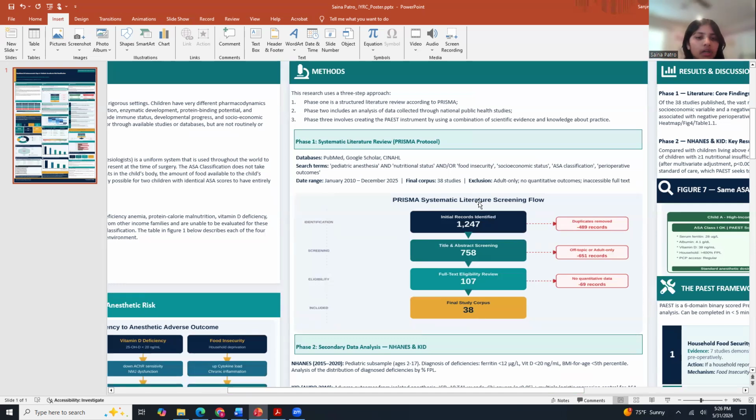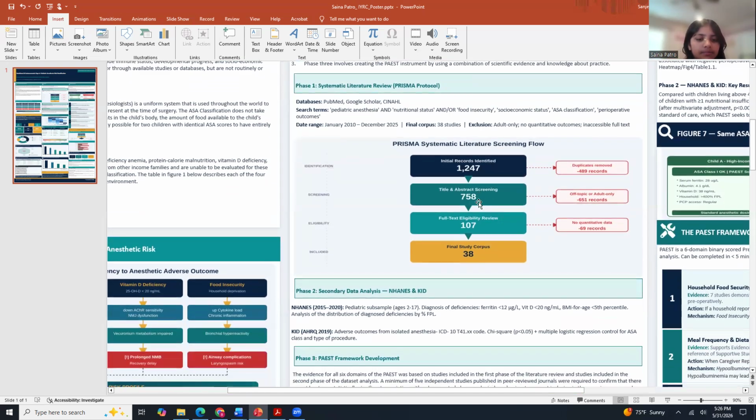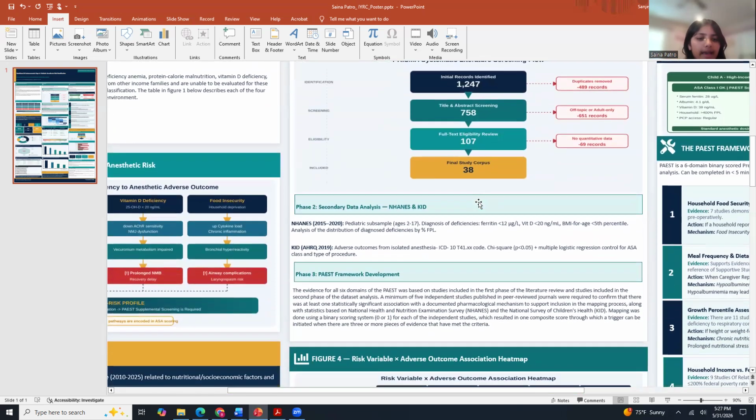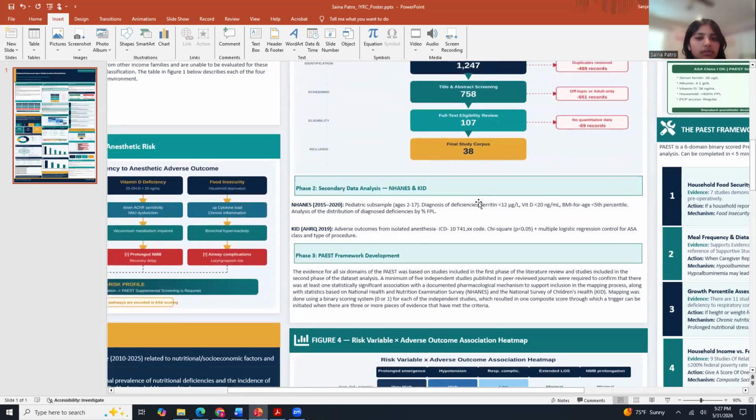Phase 2 uses 2 national datasets. From NHANES, the National Health and Nutrition Examination Survey, we find that 34.2% of children from households at or below 130% of the federal poverty level have at least one measurable nutritional insufficiency.